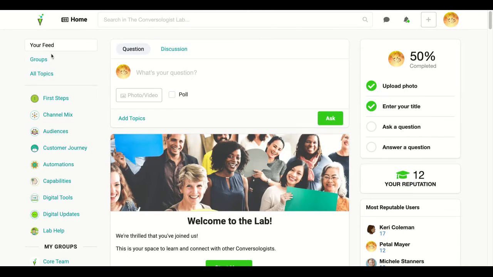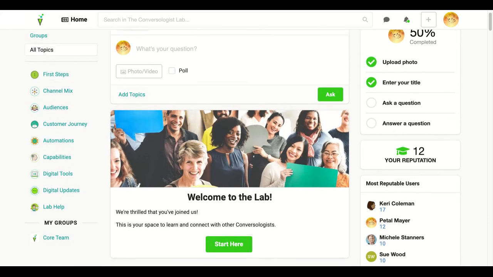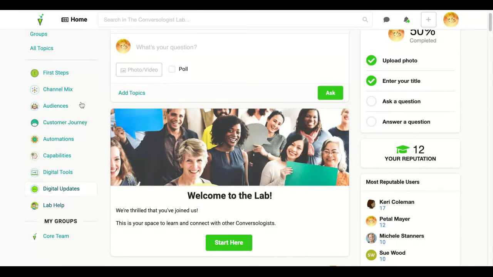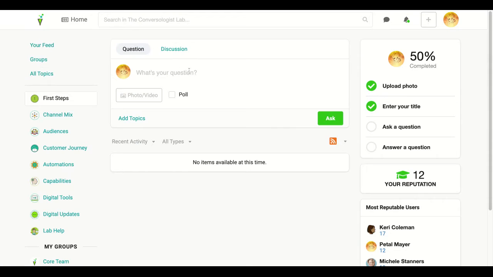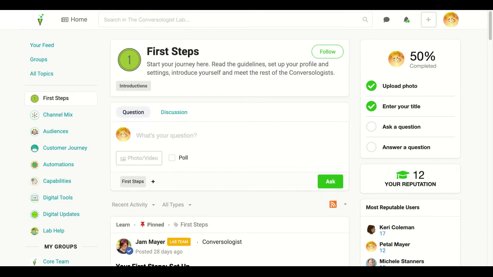Now, on the left side are your big topics, or big links, I should say. The first three are clickable links to your feed, to all of the groups, and to all of the topics. The second section I call the milestone topics. If this is the first time you are logging in and you haven't done anything yet, then First Steps is the first thing you need to go to, so that you can start introducing yourself and conversing with other people.